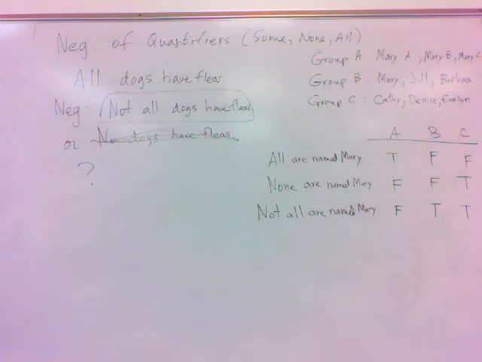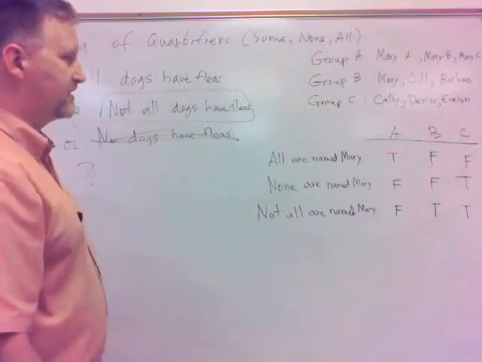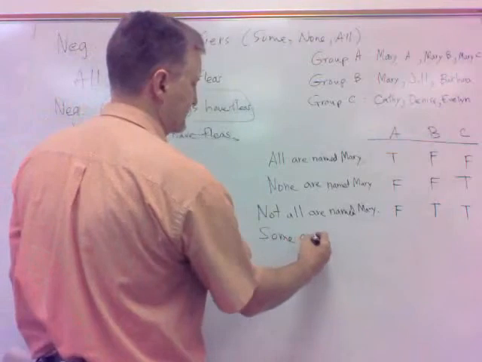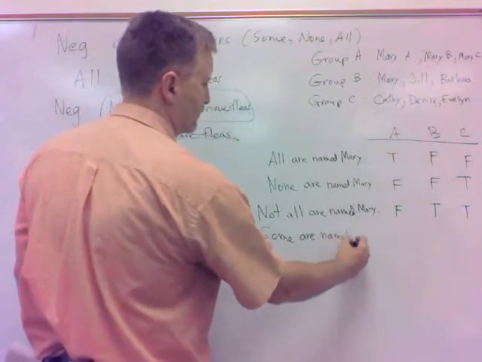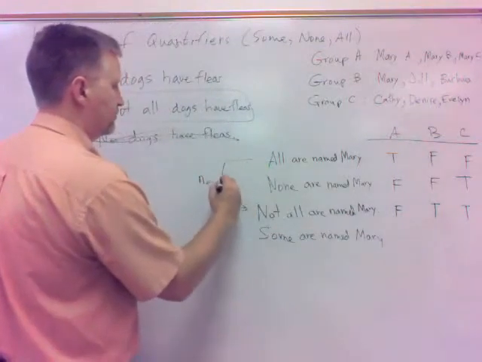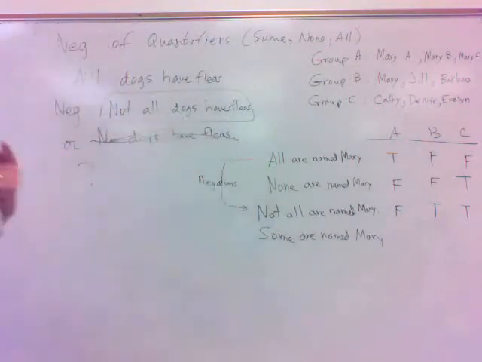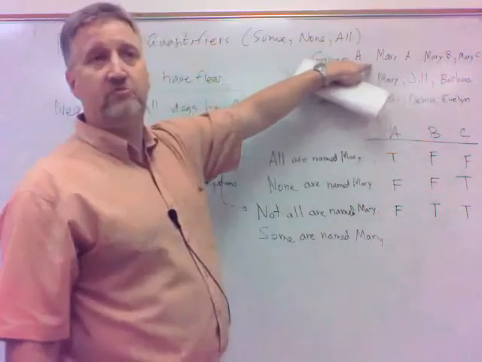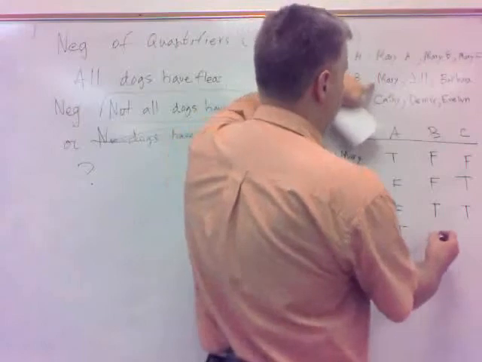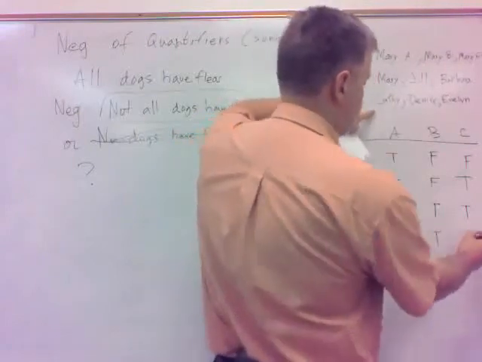Okay, now we're going to kill several birds with one stone here, so to speak. Let's talk about the other quantifiers. Let's look at some are named Mary. So we saw these two are negations. Some are named Mary, all right? So are some of them named Mary in group A? Yeah, some of them are named Mary. Some of them are named Mary in group B. Yeah, some of them are. And then some of them are named Mary in group C. No, that's false.